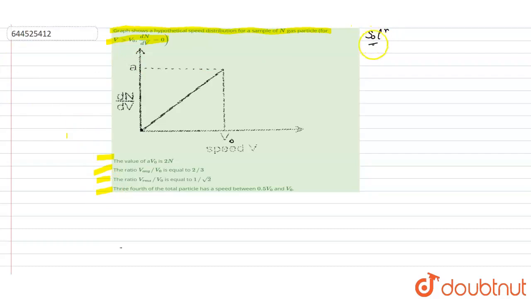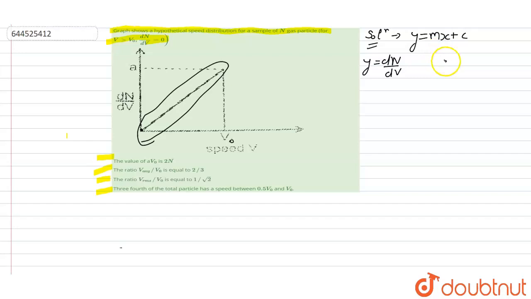To solve this question, first we need to find the equation of the straight line. The equation of a straight line is y equals mx plus c, where y is dN over dv and x is equal to v, and m is the slope of the straight line.